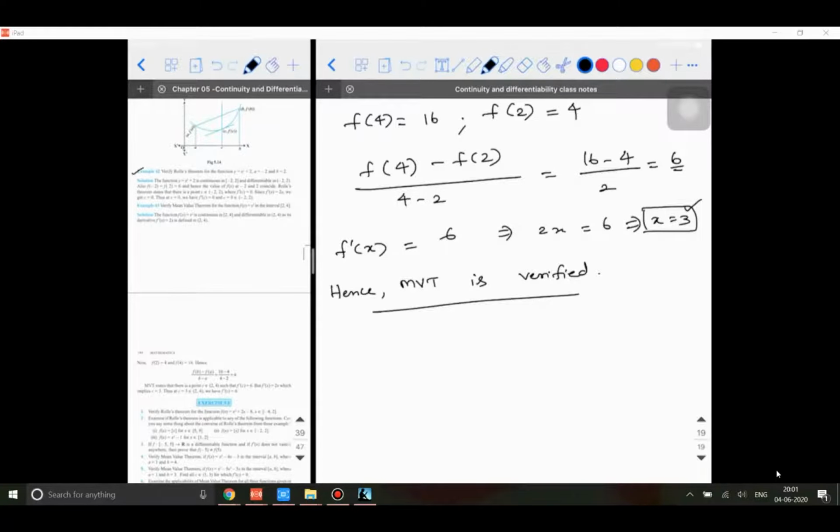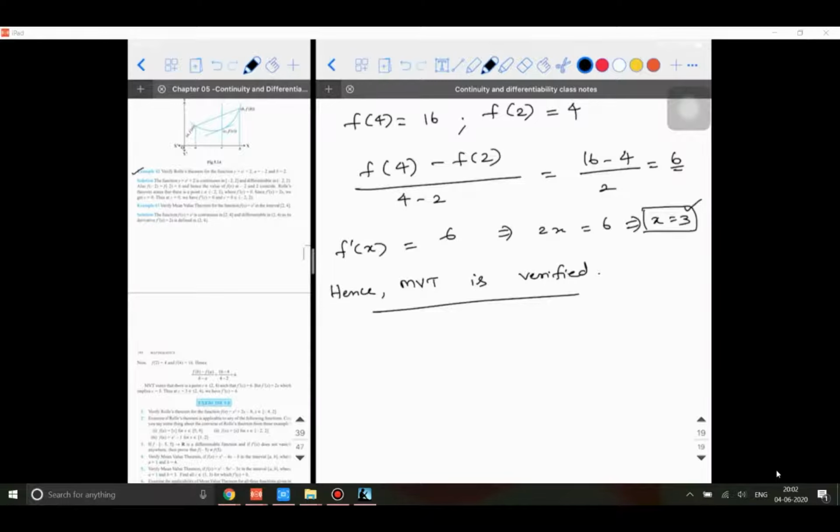Simple, right? Yes, tell me. Sir, while verifying, we check continuity in the closed interval and differentiability in the open interval. Then sir, that x is equal to 3 that we get at last.